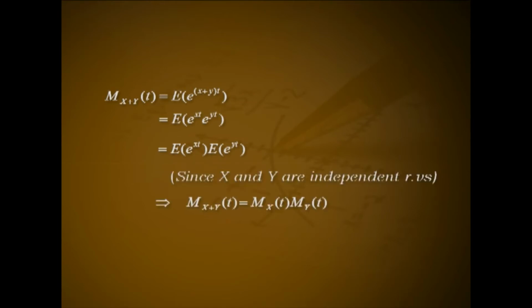Theorem. Moment generating function of the sum of two independent random variables is the product of their MGFs. Proof. Consider x and y are two independent random variables with respective MGFs mx of t and my of t. Here m x plus y of t equals expectation of e raised to x plus y into t, that is equal to expectation of e raised to xt into e raised to yt, that is equal to expectation of e raised to xt into expectation of e raised to yt, since x and y are independent random variables. This implies m x plus y of t equals mx of t into my of t.